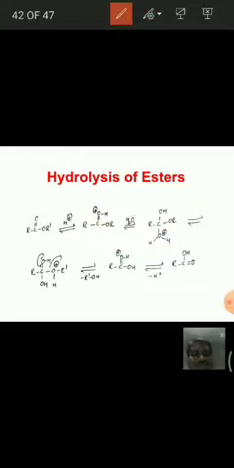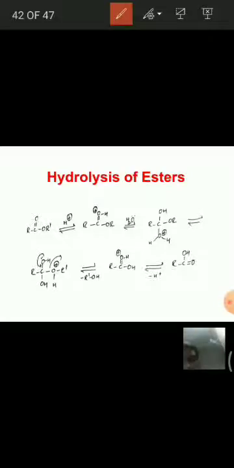Then next, this hydrogen goes to this oxygen, and that oxygen gets a positive charge. In the next step, this group is eliminated as R'OH.